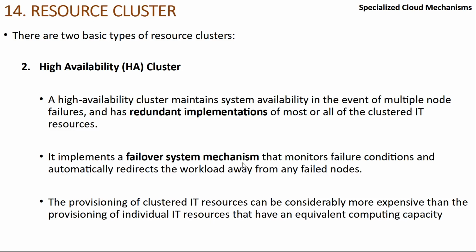A failover system mechanism. And failover systems are used to provide availability. If something goes wrong in one, the other one is available. And that's how that kind of cluster is called a high availability cluster.